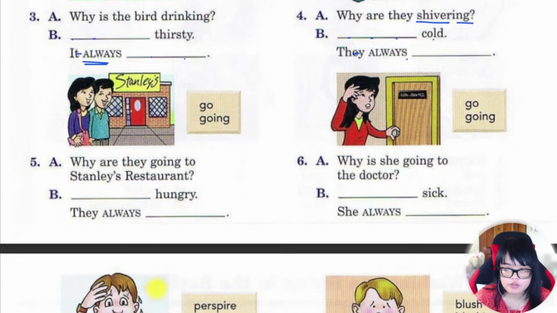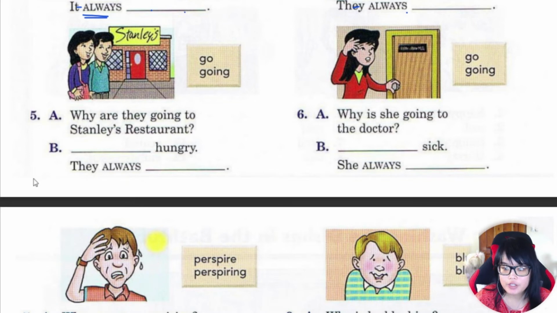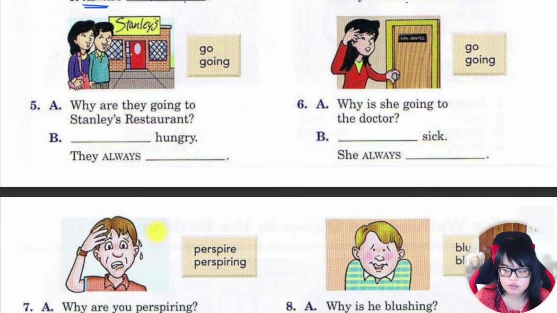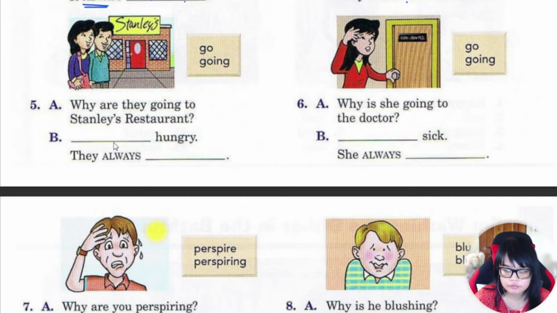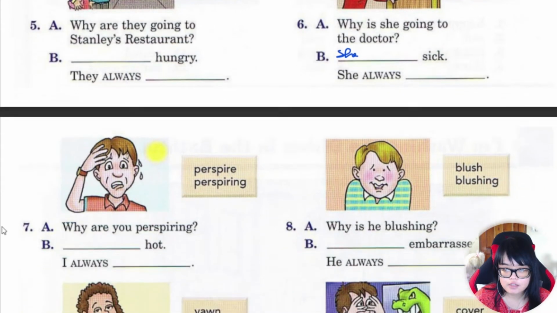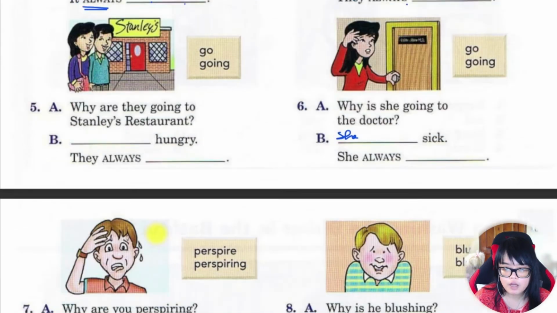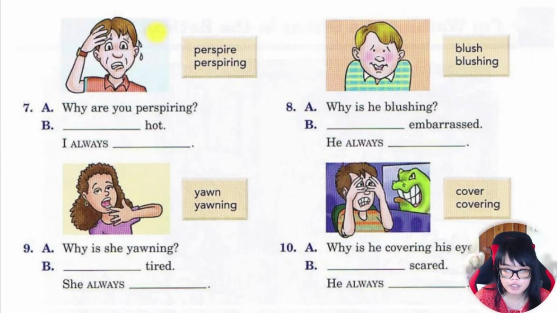Okay, now let's go to number 5. Why are they going to Stanley's restaurant? Okay, good. Let's go to number 6. Why is she going to the doctor? She. Okay, let's go to number 7. Why are you perspiring? Perspiring. We can also say sweating.